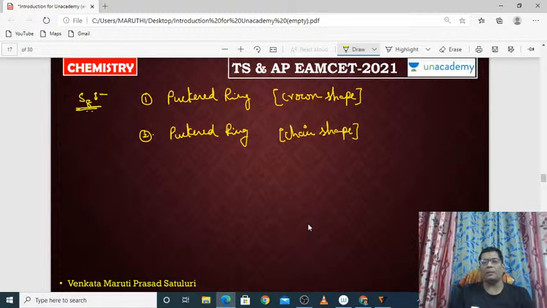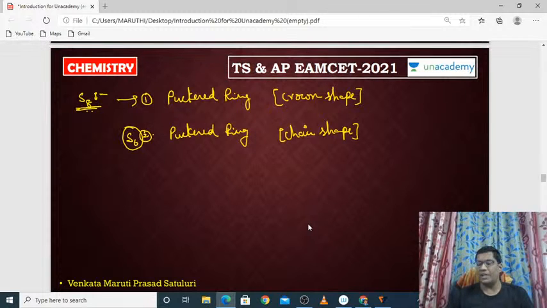So sulfur can be S8, and it can also be S6. Sulfur can be structured by these two rings, crown shape ring and chair type shape for S6.